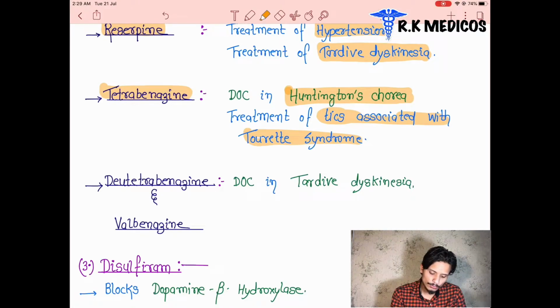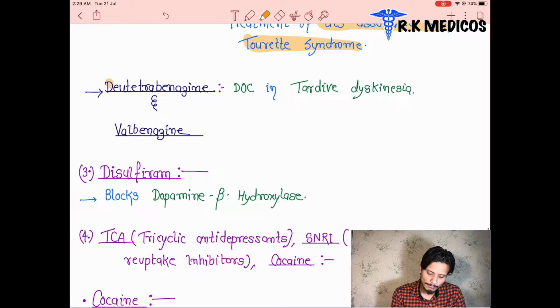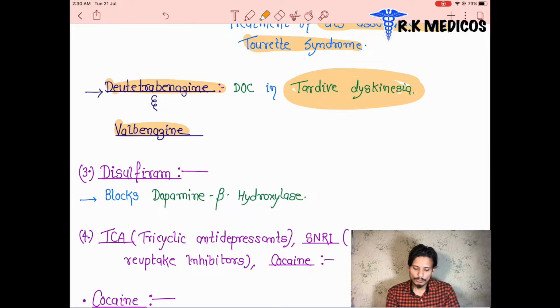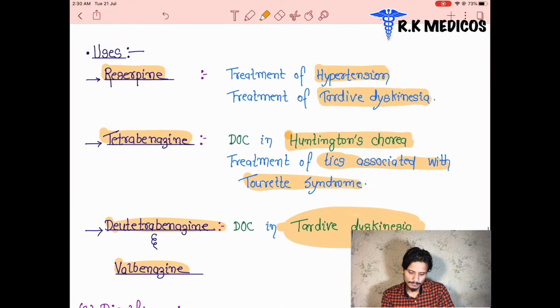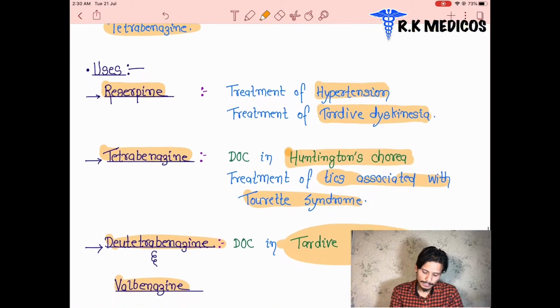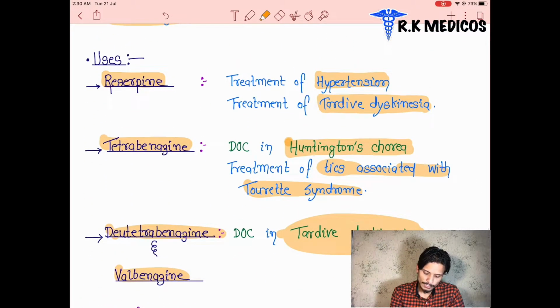So you can go and watch what Tourette syndrome is. Next, deutetrabenazine and valbenazine. These two drugs are also drugs of choice for tardive dyskinesia. So these are the four main drugs: reserpine, tetrabenazine, deutetrabenazine and valbenazine. They are used in hypertension and tardive dyskinesia treatment.